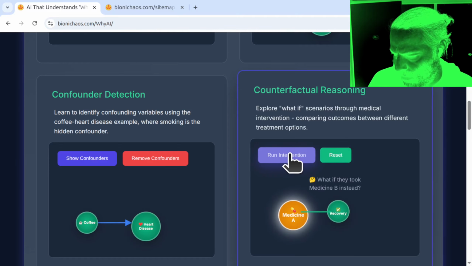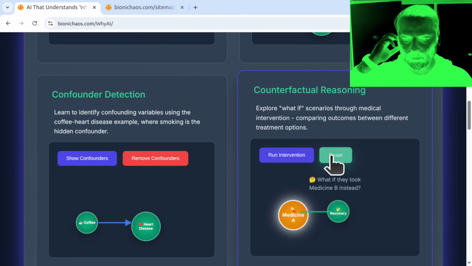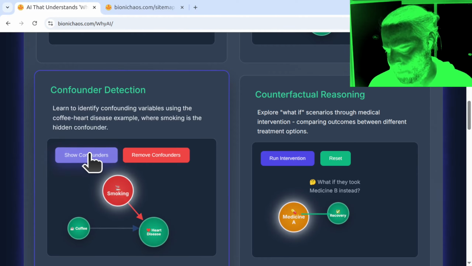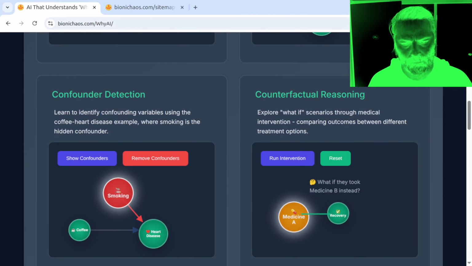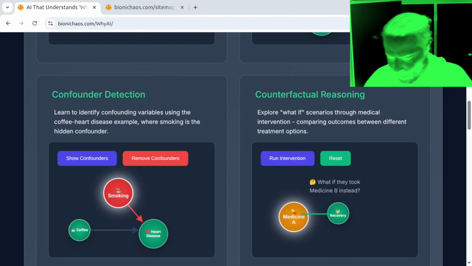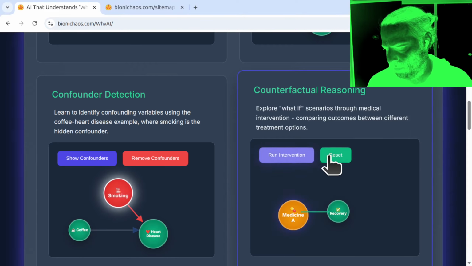Okay, so do you see how the simulation actually works for the two cases? Can you comment on that? It doesn't make sense at the moment, the way it is. It looks like the Confounder Detection simulation shows that coffee can lead to heart disease, but smoking is a confounder that also leads to heart disease. The Counterfactual Reasoning simulation allows one to explore different scenarios of medical intervention, comparing outcomes between different treatment options. In this case, it asks, what if they took medicine B instead? Does that explanation make sense?